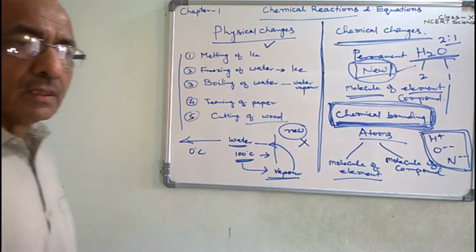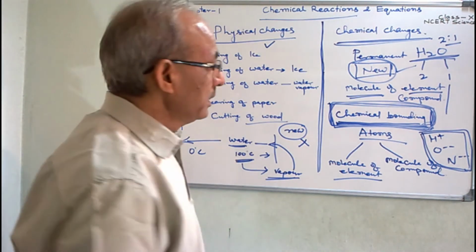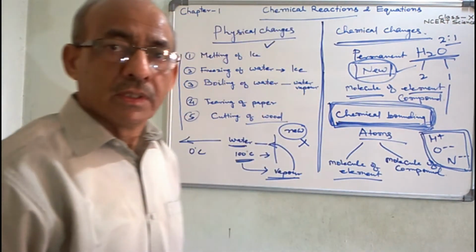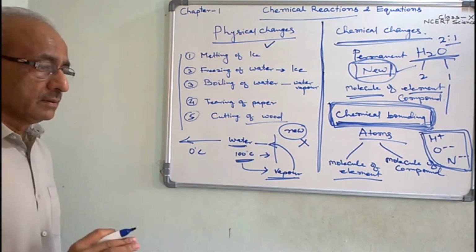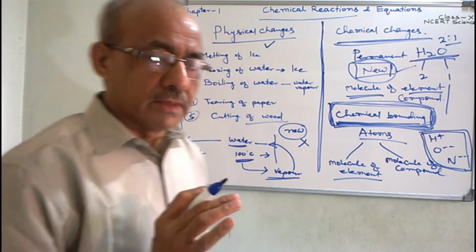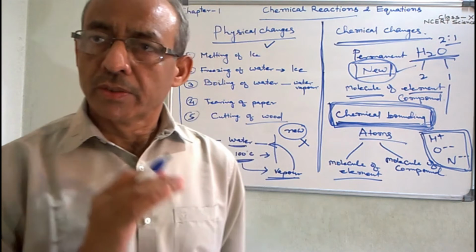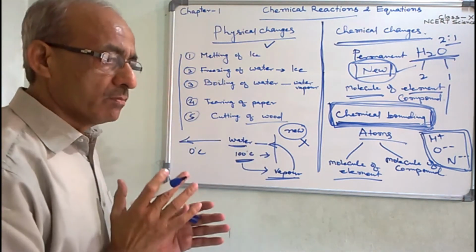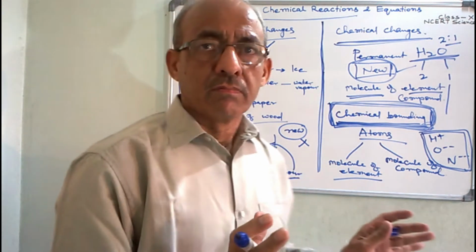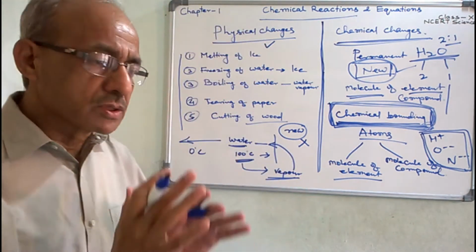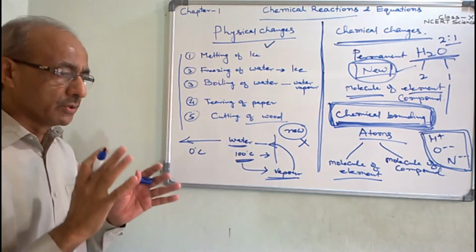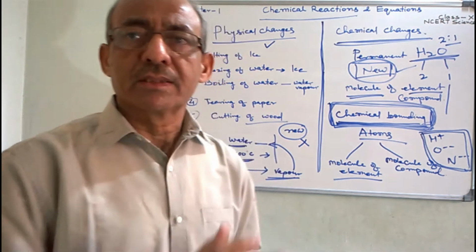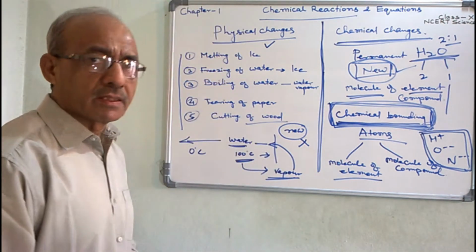And now we have understood what chemical reactions are. Chemical reactions are happenings during which the bonds of the molecules of the substance are broken due to certain factors. And after that, rearrangement of the atoms takes place.